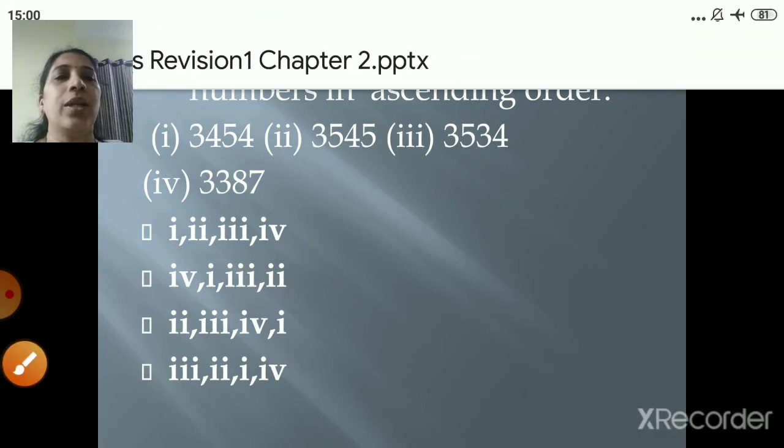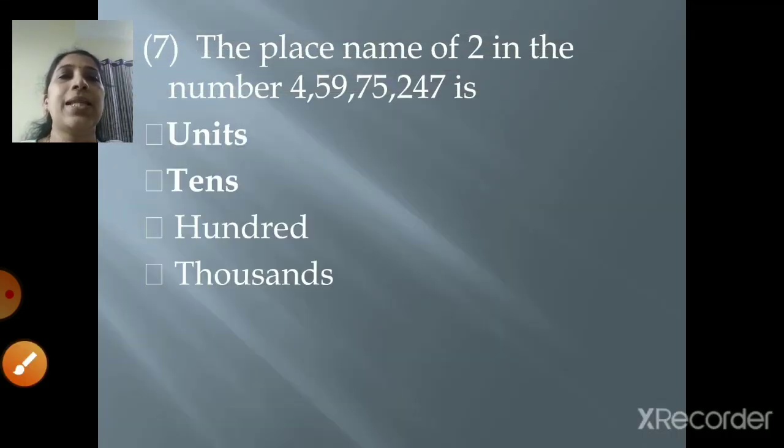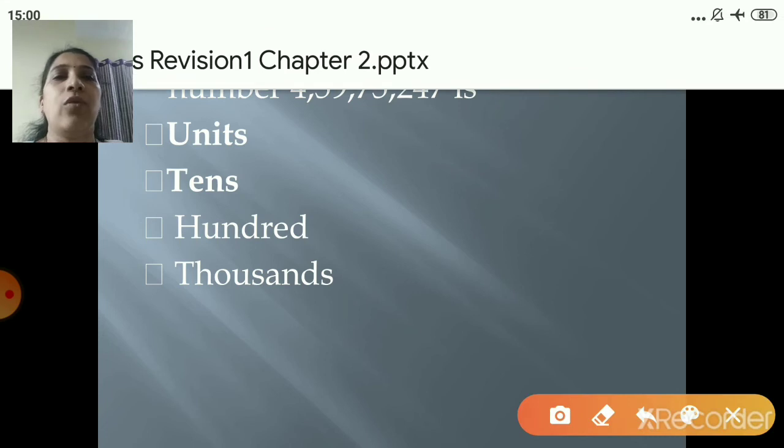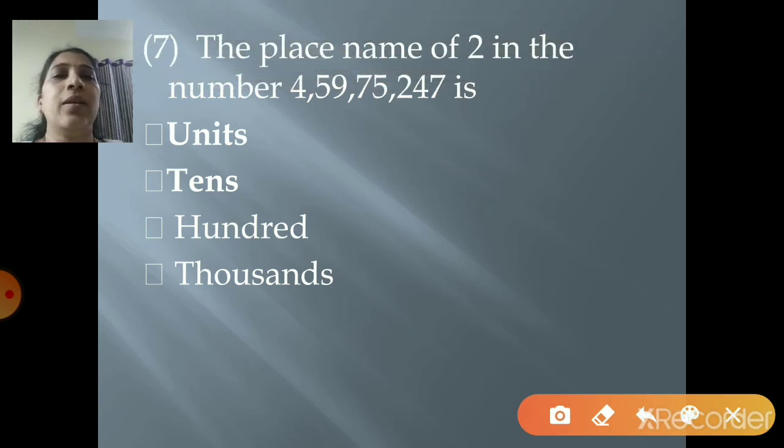Now let's go to the next one. The place name of 2 in the number 4 crore 59 lakh 75,247 is. Again they have given 4 options: units, tens, 100 and 1000. So you have to find out the place name of 2. Now where is 2 over here? Here it is, right? So 7 is in the units place, 4 is in the tens place, and 2 is in the hundreds place. So you will select 100 as your option, right?